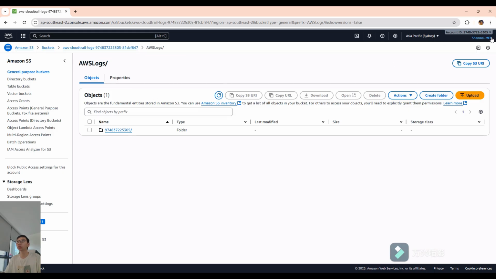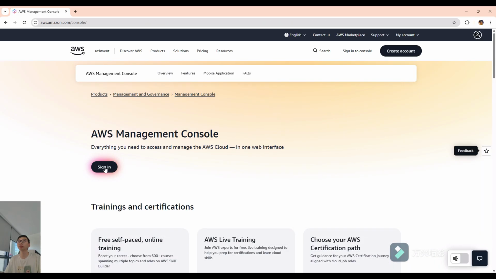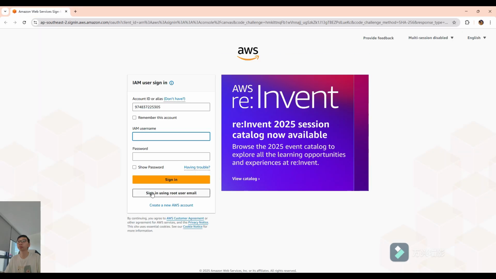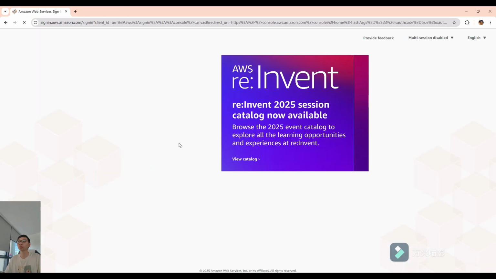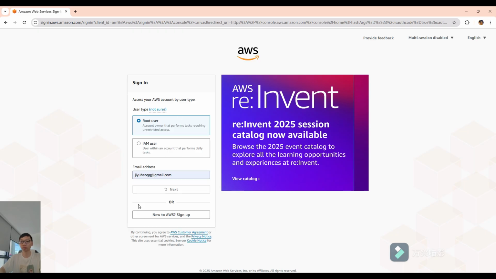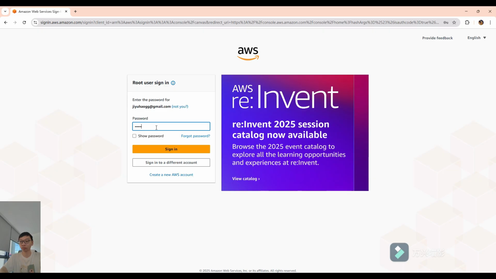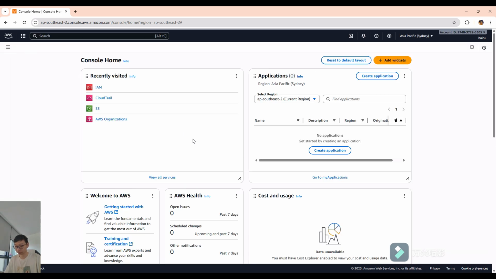Okay, let's get out to the root user. Yeah. Also, in these two users you cannot create an access key, but the root user can.